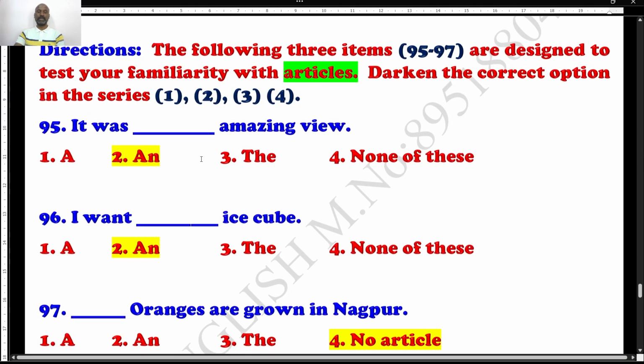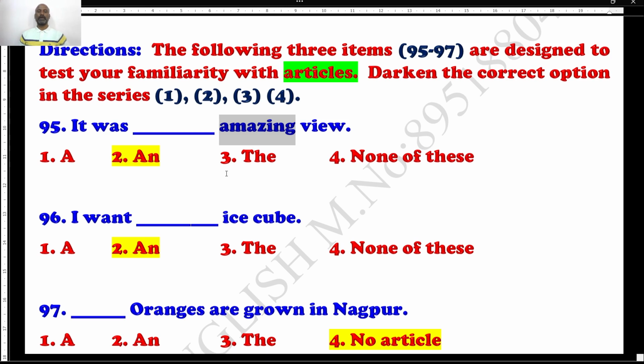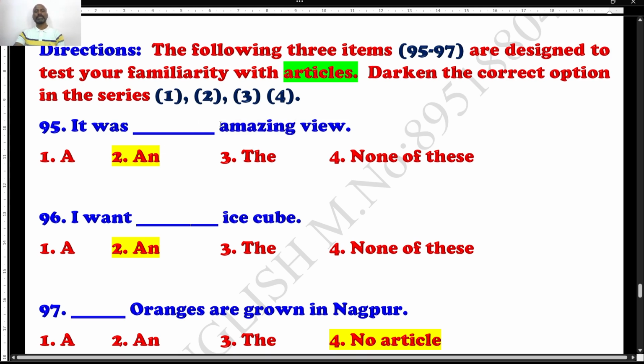Question number 95. It was a dash amazing view. See, we use an article before a word which is countable. If it sounds with a vowel sound and is single, use "an". If the given word is singular and it sounds with a consonant, you can use article "a". Well, let's see. It was dash amazing view. It is "an amazing". Option 2 is the right answer.